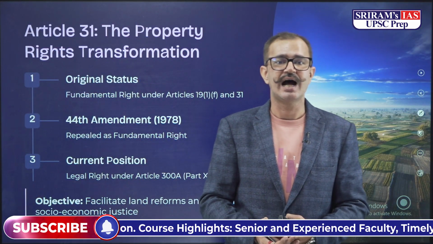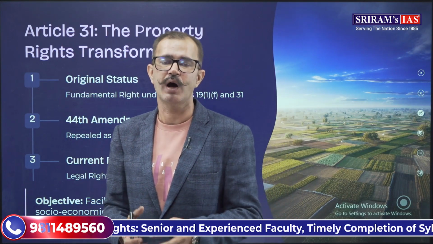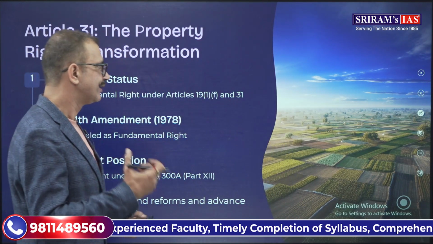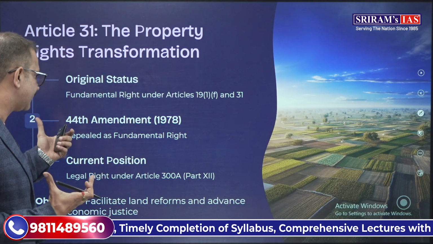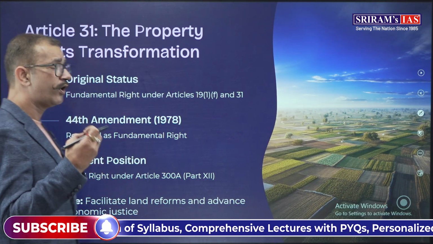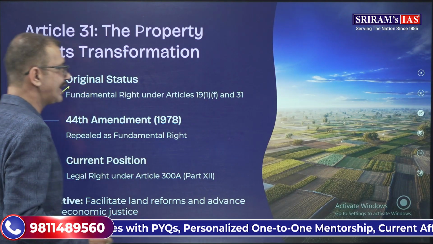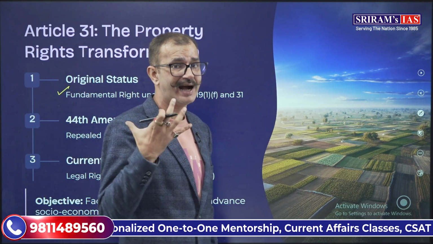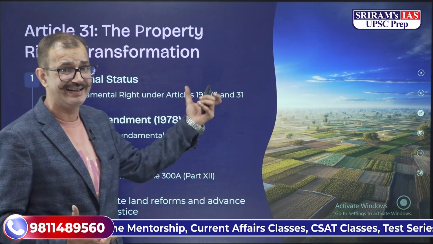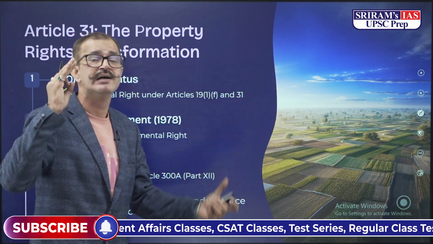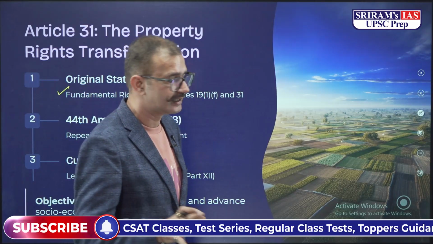The next article is Article 31. That was the right to property. However, it has now been repealed by the 44th Amendment Act in 1978. It was a fundamental right. The right to property was a fundamental right under Article 31 and Article 19(1)(f). I told you there were earlier 7 rights in Article 19.